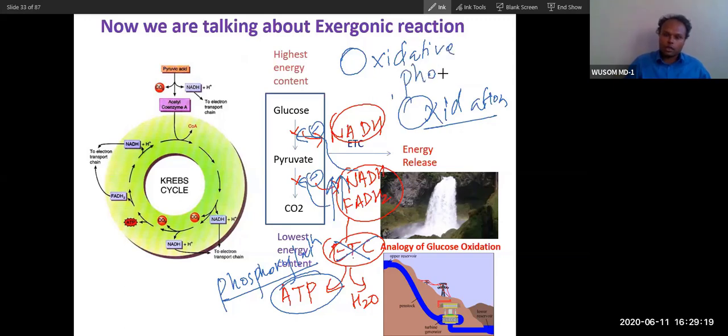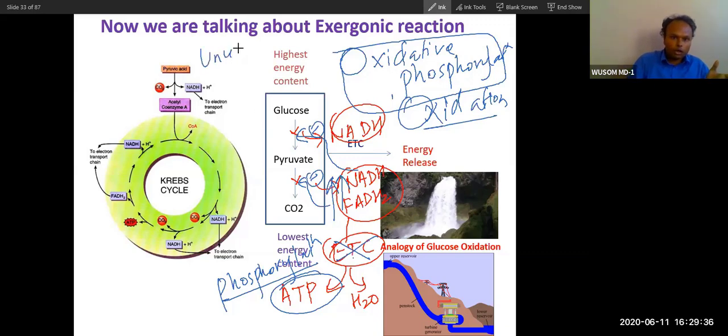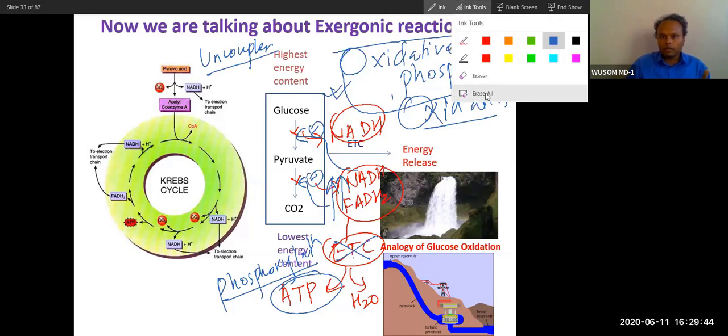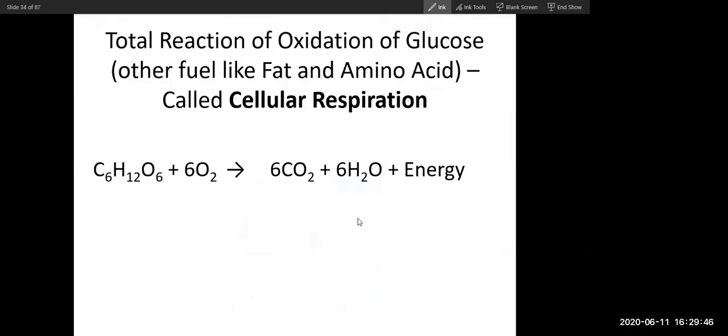Oxidation happens in the pathway, and then phosphorylation happens. These both are coupled, and this is called oxidative phosphorylation. There are some molecules that will uncouple this; we will talk about that later. They are called uncouplers. Did you understand at this time what oxidative phosphorylation is? Yes, sir.